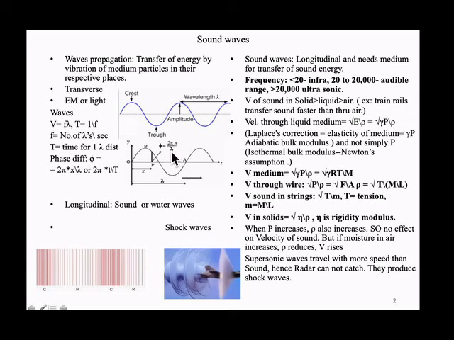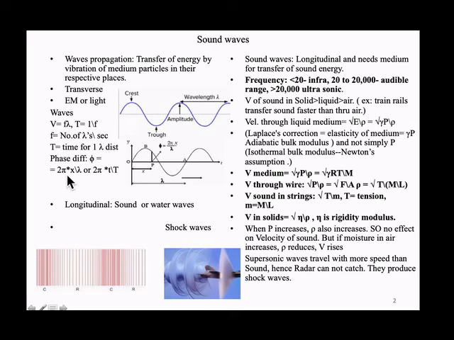So for a lambda distance it is 2 pi radians, and for an x distance it is 2 pi by lambda into x. x can be here, or here, or any distance. But if it covers a number of lambdas, the amplitude is repetitive, continuously repetitive. So we get 2n pi plus some phi for any distance x. This is the phase. Similarly for the time period: for 2 pi radians it takes one time period T of the cycle. So 2 pi by T into t gives the phase.